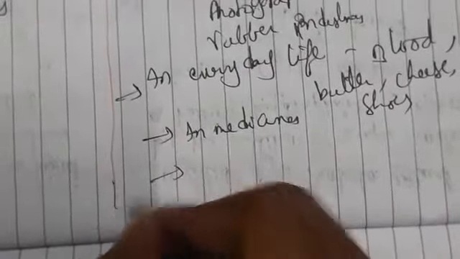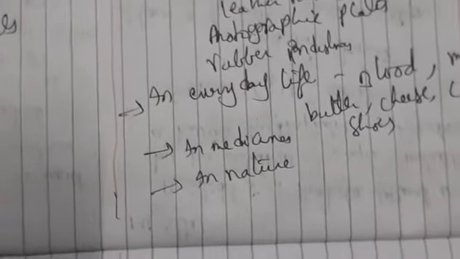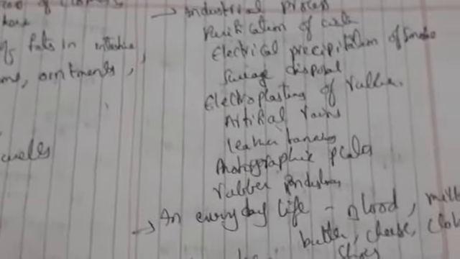And also in nature, as we have seen, the Tyndall effect. The Tyndall effect means the sky will be blue, scattering of light, tails of comets. So these all are the applications of colloids. So this is nothing but colloids and surface chemistry. By this, the fourth unit is completed. Thank you.